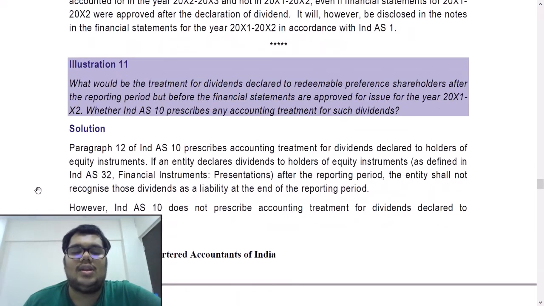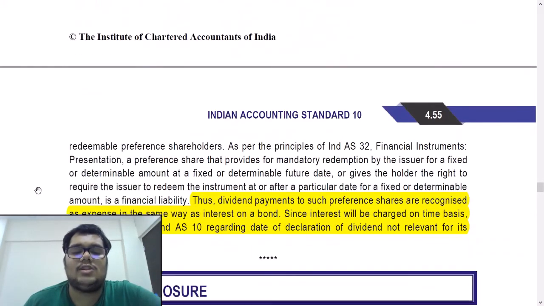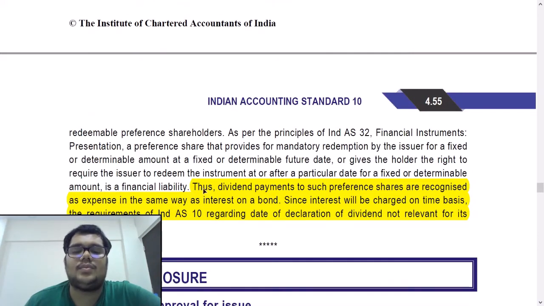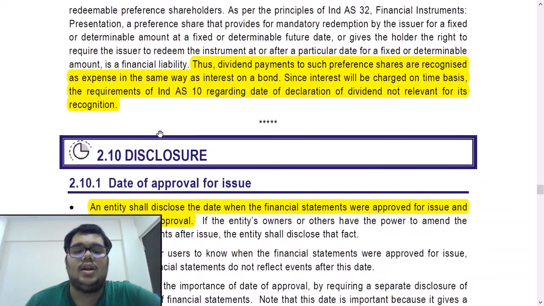Okay? So this is not necessarily something that falls within the purview of Ind AS 10. You can see the highlighted part. Dividend payments on such preference shares are recognized as expense in the same way as interest on a bond. Since interest is charged on a time basis, the requirements of Ind AS 10 regarding date of declaration of dividend are not relevant for its recognition. Disclosure: an entity shall disclose the date when the financial statements are approved for issue and who gave that approval. So this point has to be disclosed in your financial statements.